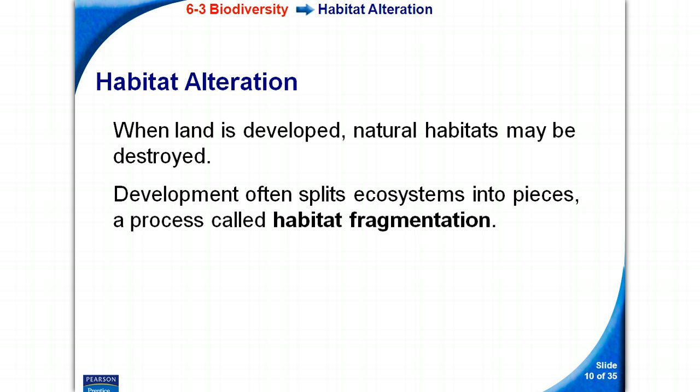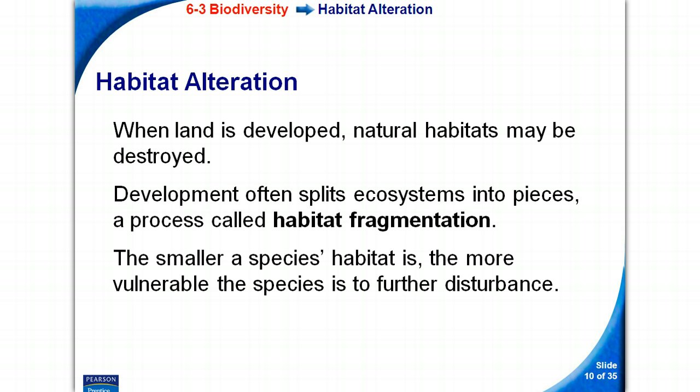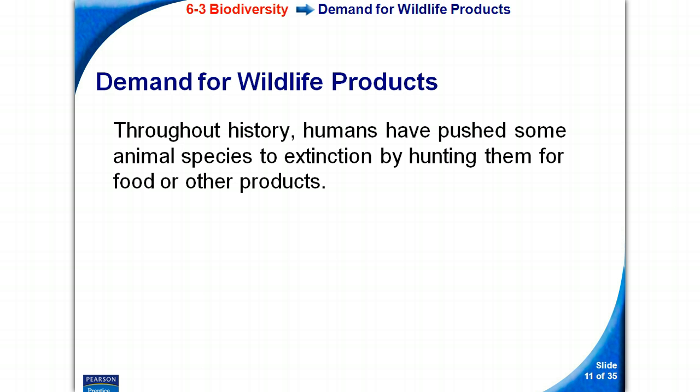Development often splits an ecosystem into pieces, a process called habitat fragmentation. The smaller a species' habitat is, the more vulnerable the species is to further disturbance.